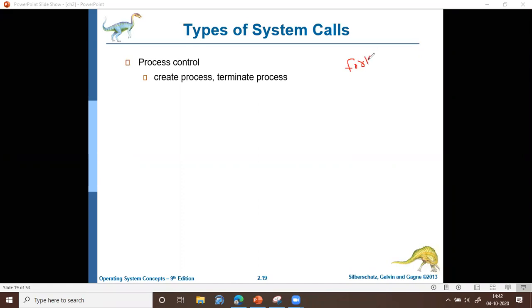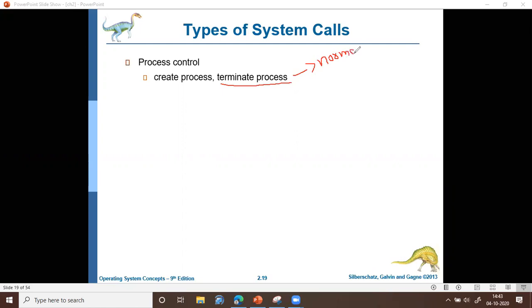Okay. And terminate process. So terminate means what? Terminating means it is to complete the process. So termination can happen in two ways. Either it can be a normal termination, that is the process has finished executing all the instructions and it is terminating.